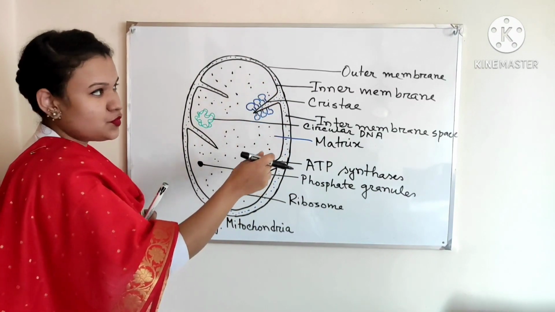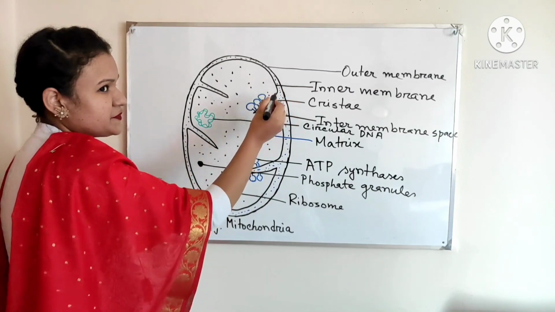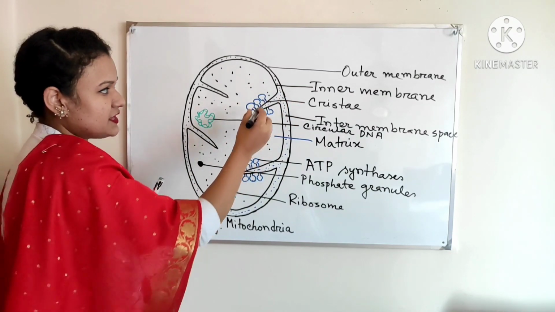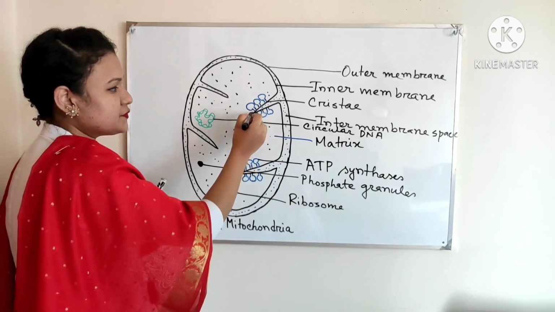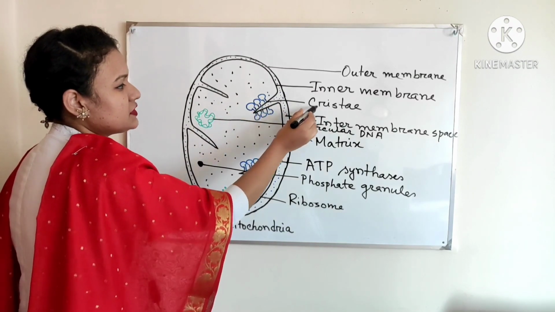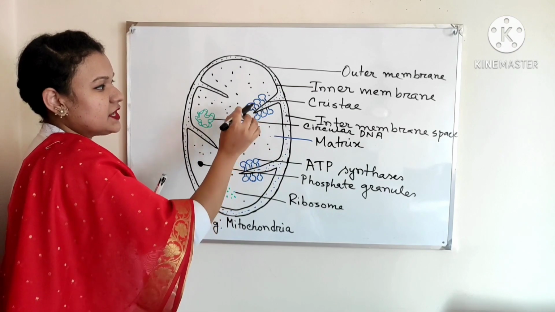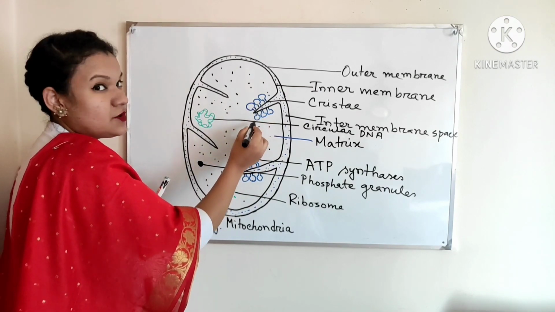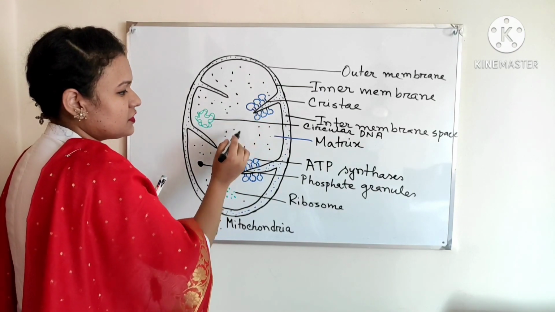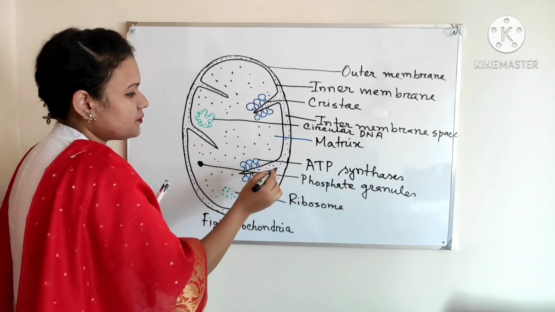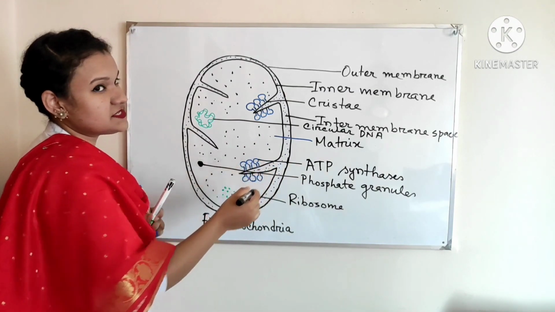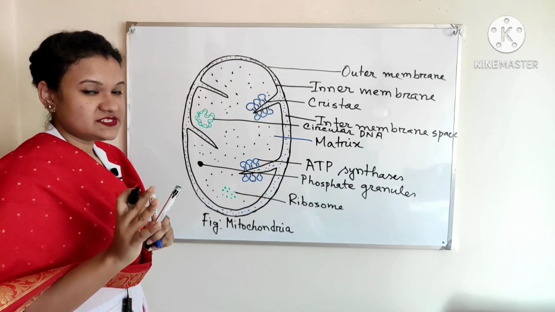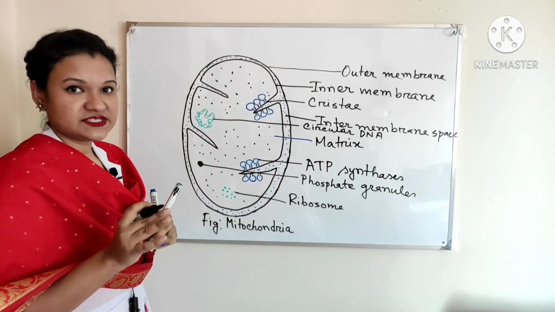Outer membrane is smooth and this inner membrane is not smooth, and it has some foldings. It creates finger-like projections. This projection is called cristae. Cristae have some round body structures that are called ATP synthase, where ATP is synthesized. This ATP synthase is actually of two types. One is stalked and another is sessile.